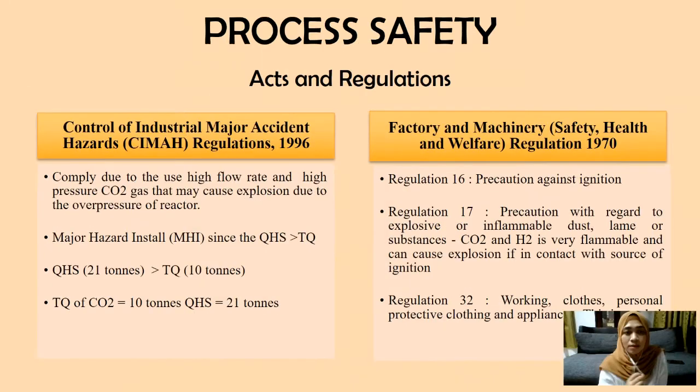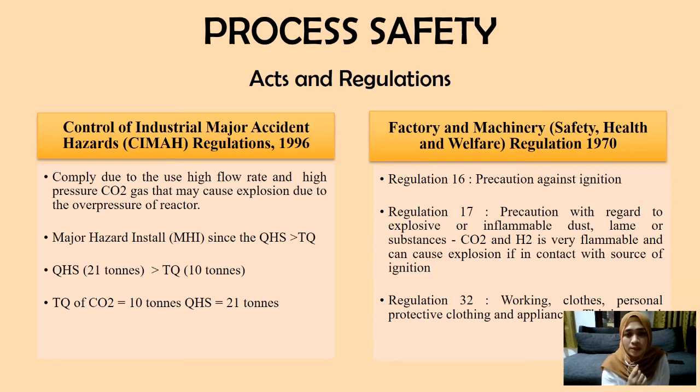We will also comply with the Control of Industrial Major Accident Hazard 1996 regulation. We comply with this regulation due to the high flow of carbon dioxide used that may cause explosion due to its overpressure. And it is a major hazard installation (MHI) since the quantity of hazardous substance used is higher than the threshold quantity.